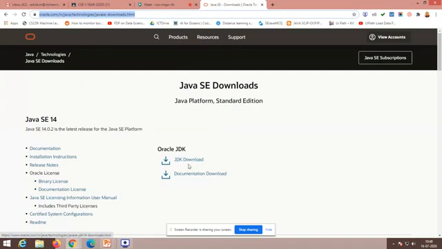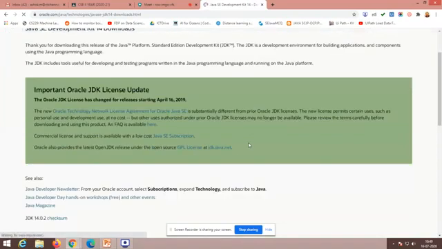So this is the one, I am pointing it out over there. You have Oracle JDK. The recent version is Java SE Standard Edition. Here you have two things: JDK download and documentation download. Don't worry about the documentation download, just download the JDK. I have already downloaded it, but for your sake, I will show you the procedure of downloading.